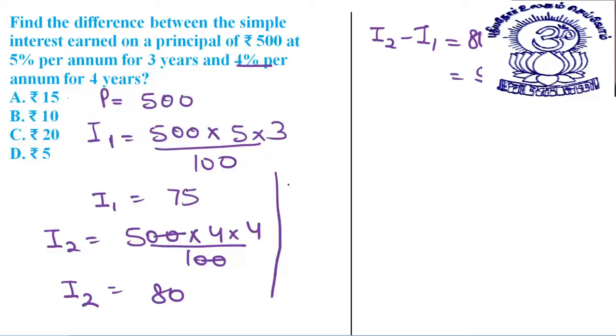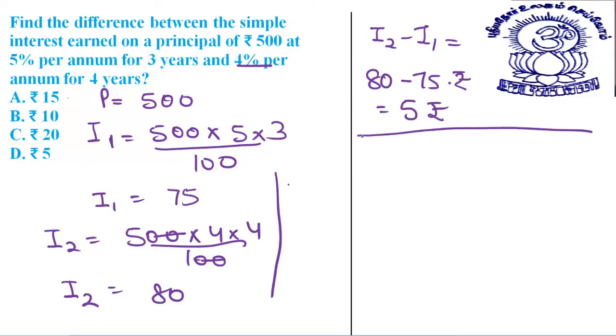I hope this is visible. Okay, not visible, so I'll write again. 80 minus 75, that is 5. This is the first method.